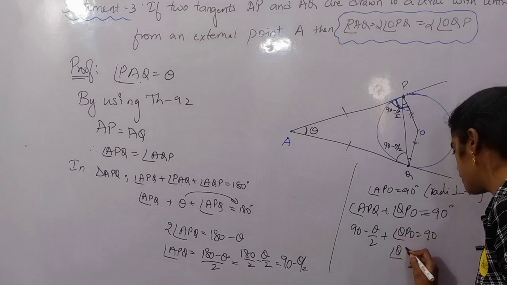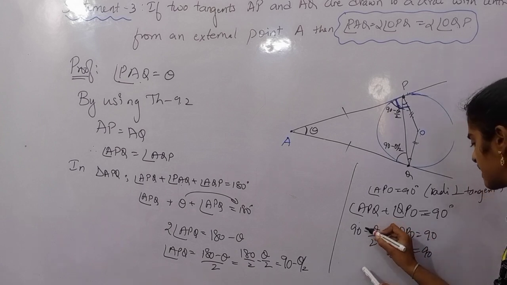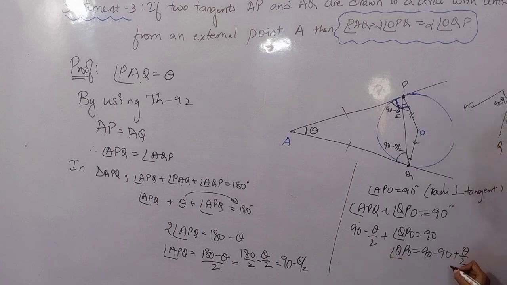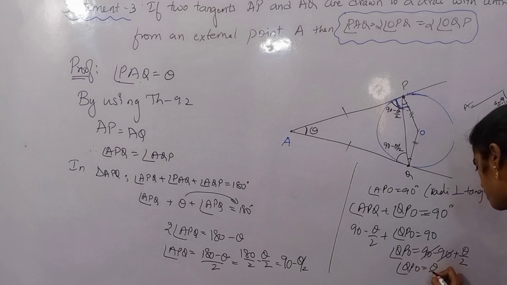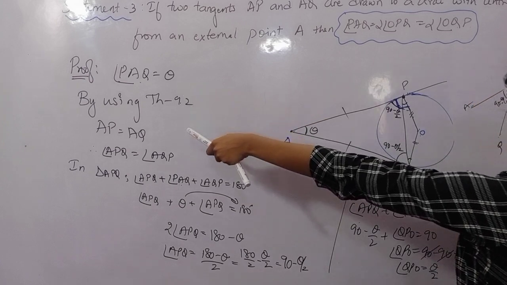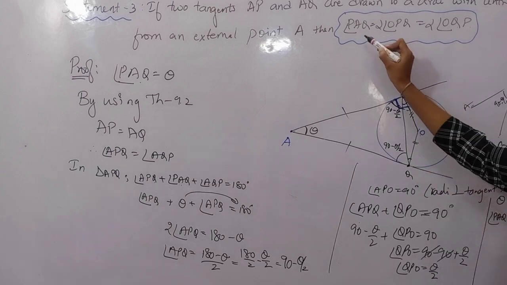So angle QPO is 90, transposing this, minus 90, and minus theta by 2 becomes plus theta by 2. 90 and 90 cancel, so angle QPO is equal to theta by 2. Or I can write theta is equal to 2 times angle QPO. Theta is nothing but angle PAQ, so angle PAQ is equal to 2 times angle QPO. We have proved this part.